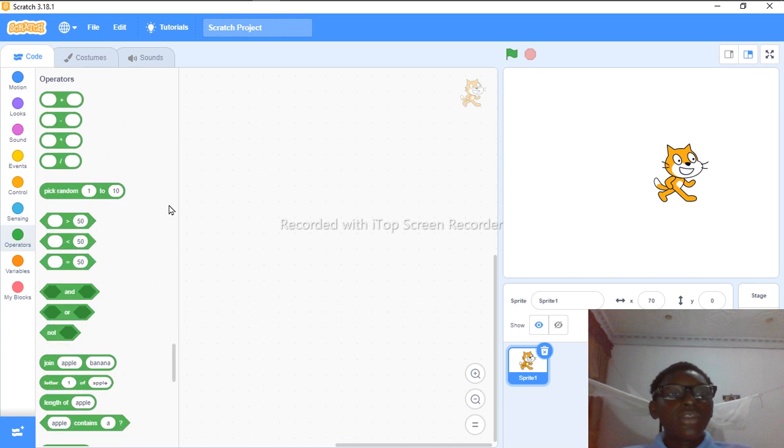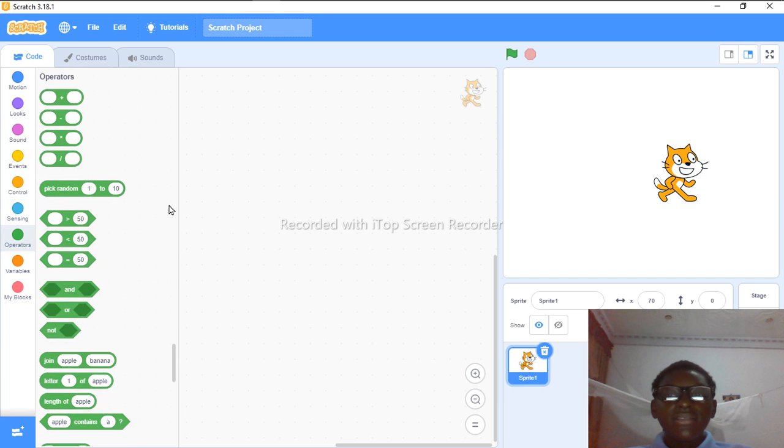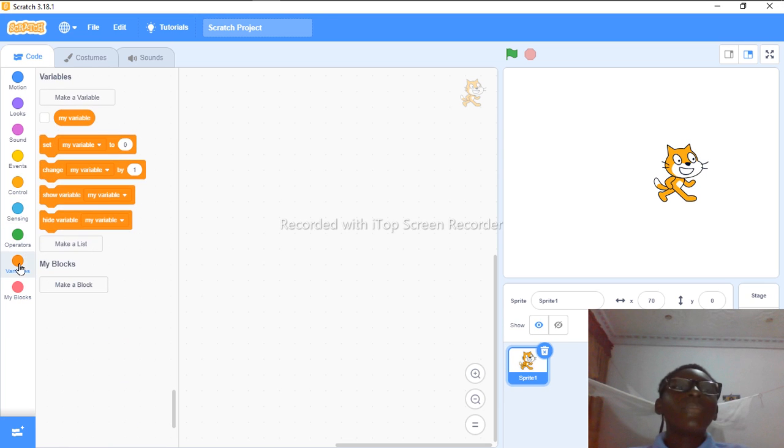The operators, that's the way that the sprite can operate. For example, you can see like this plus this, you can even use them to do mathematical equations and variables. Now variables are simply what name you give a particular thing.